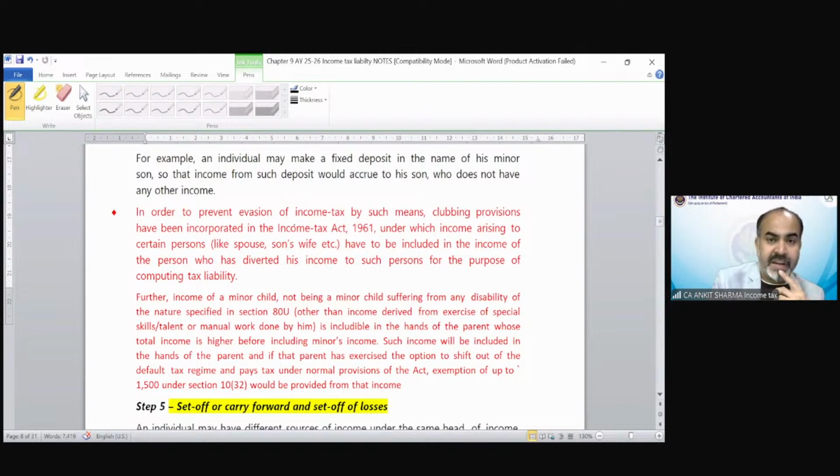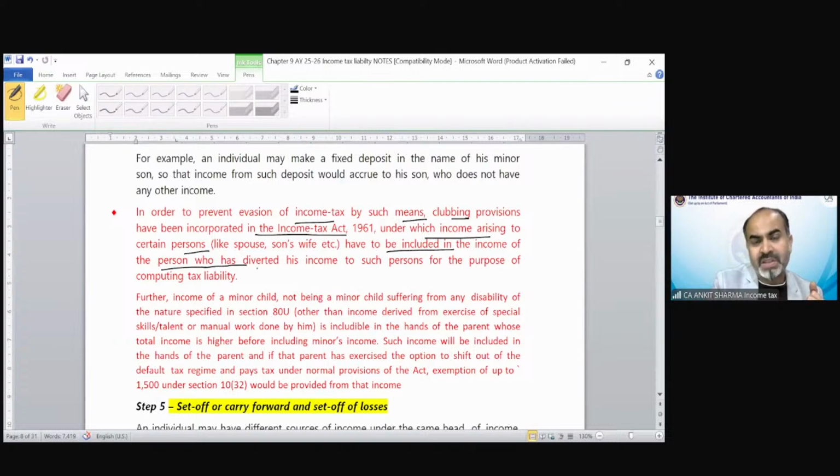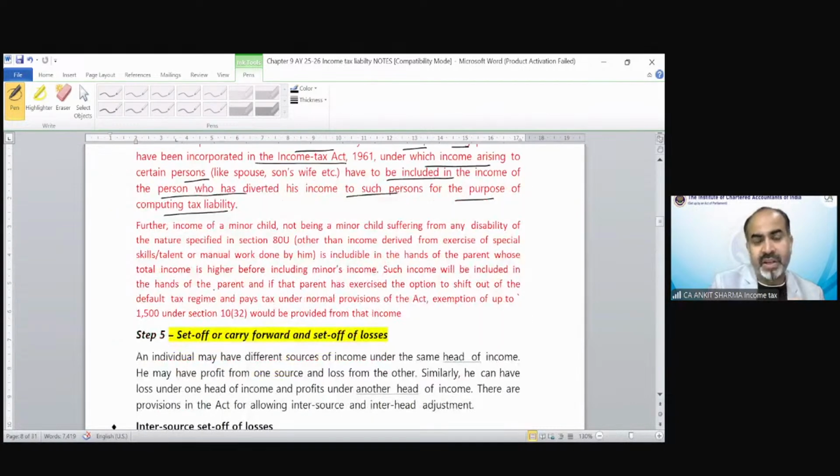In order to prevent evasion of income tax by such means, clubbing provisions have been incorporated in the Act, under which income arising to certain persons like spouse, son's wife, minor child has to be clubbed with the income of the person who has diverted his income to such person for the purpose of computing tax liability. So the section 10(32) provision, that is 1,500 rupees, is not applicable in case of the default tax regime. You can claim this benefit only if you shift out of the default tax regime.